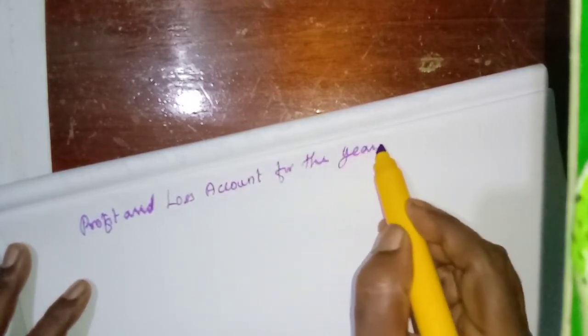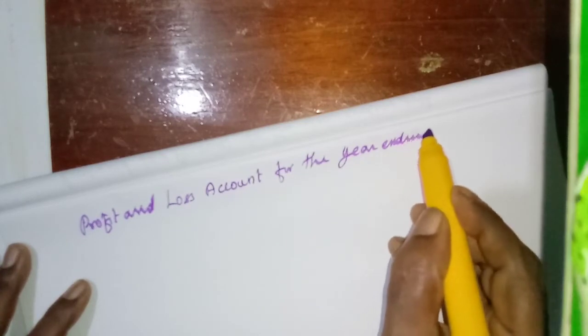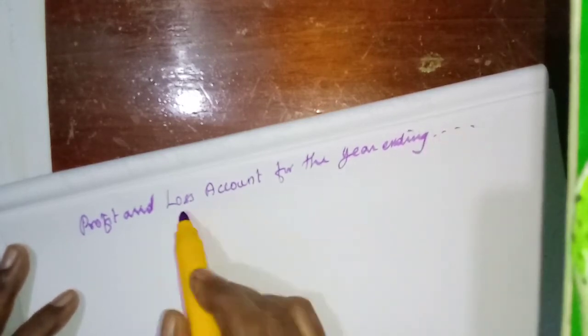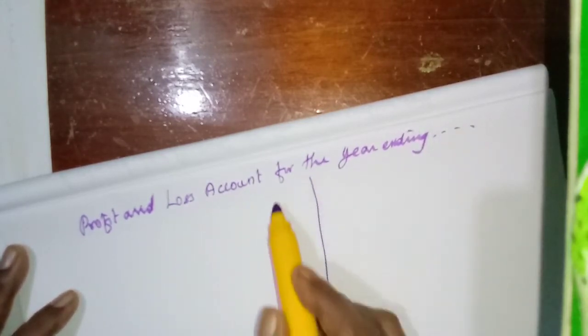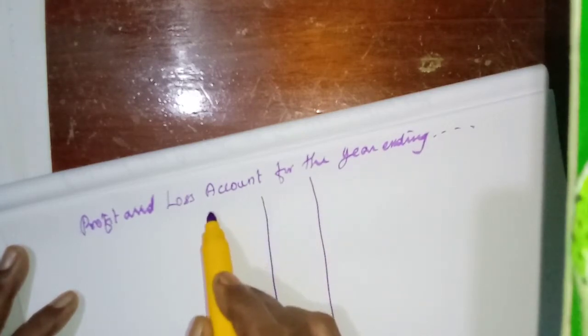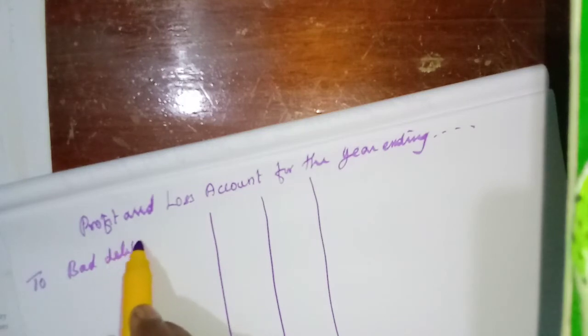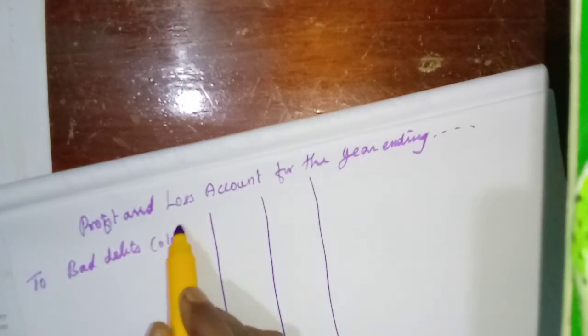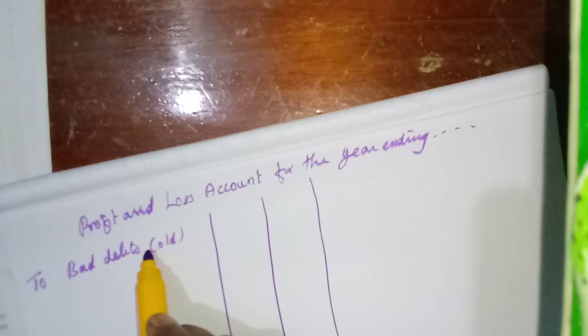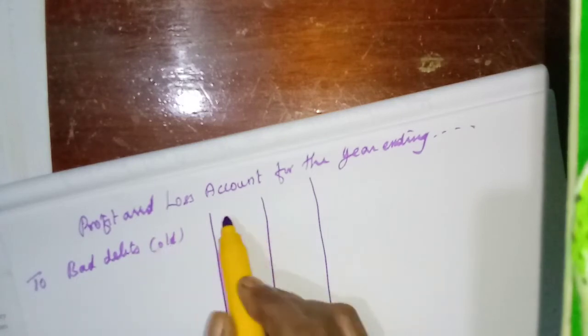For the year ending, not given. So you write like this. Okay, debit side only. So take more space for debit side. First, bad debts. That means the old one. Okay, we need to write what is given in the trial balance, 3,000.